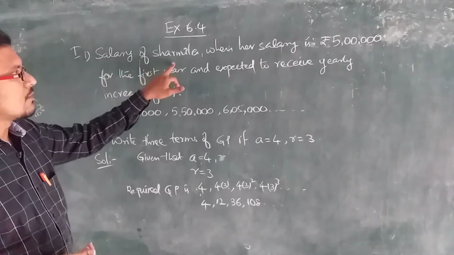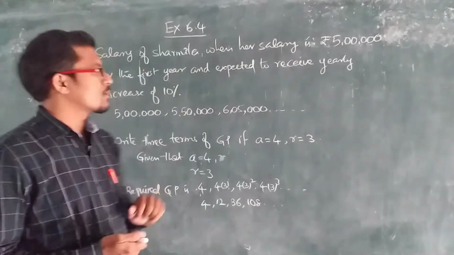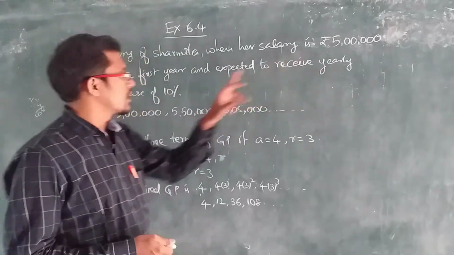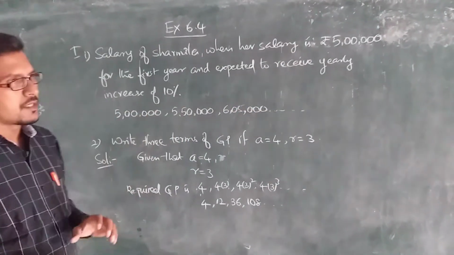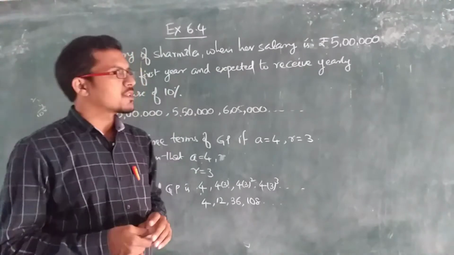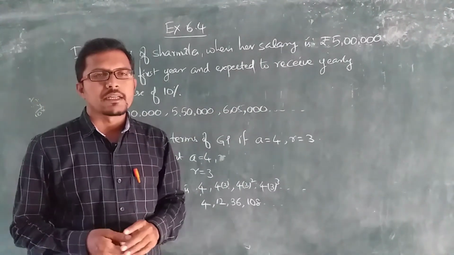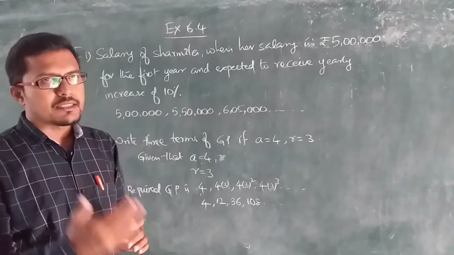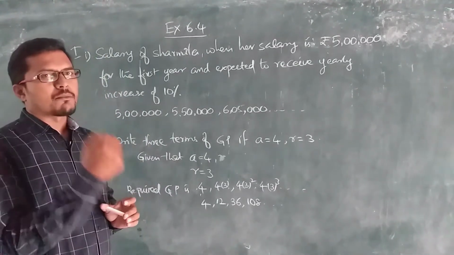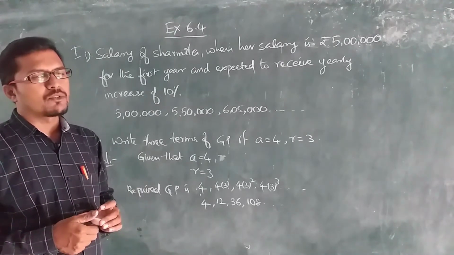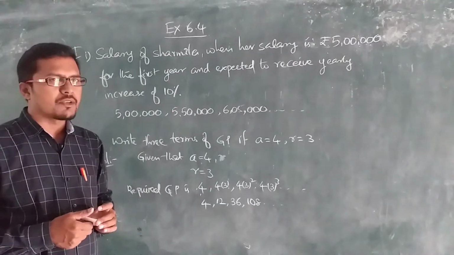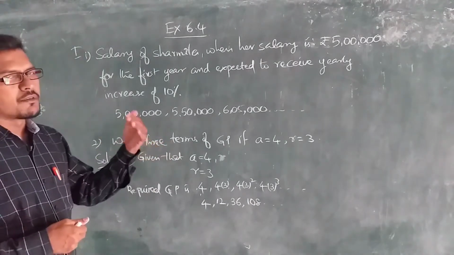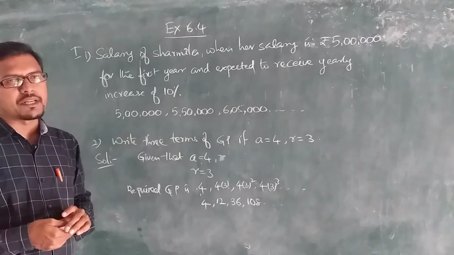Salary of Sharmila: her salary is 5 lakh rupees for the first year and she is expected to receive a yearly increase of 10%. So, what is given here? Her salary was 5 lakh rupees per annum and her salary is increasing 10% every year. In this case, whether it comes under geometric progression or not, we have to predict. To predict this, we have to write the progression here, then we will confirm whether it comes under geometric progression or not.